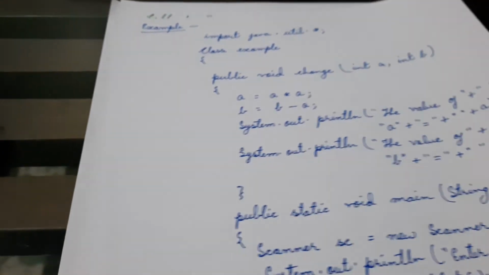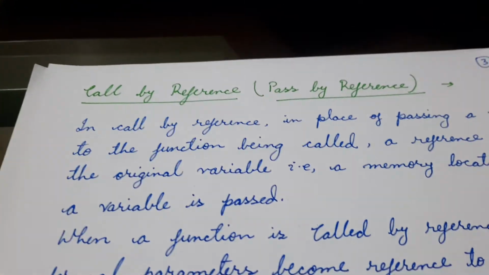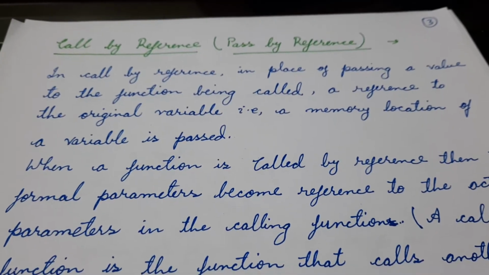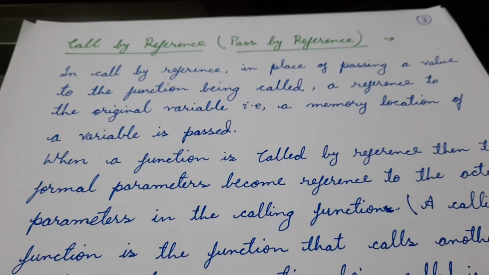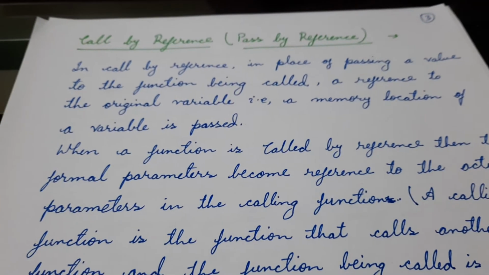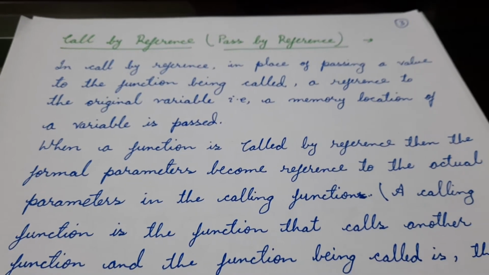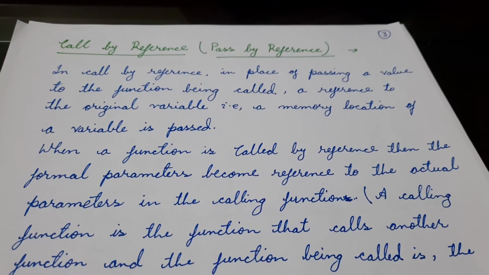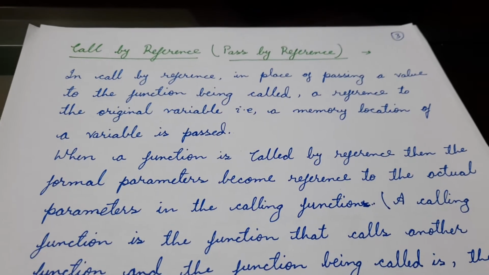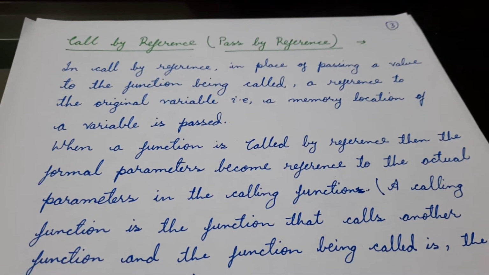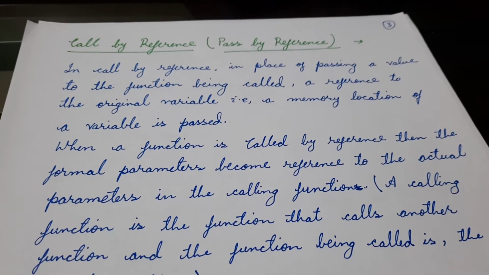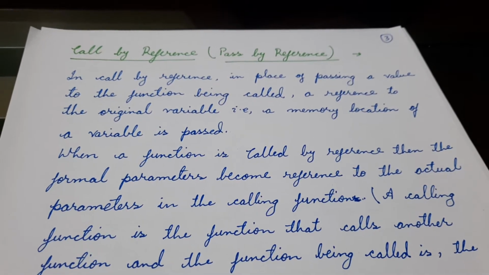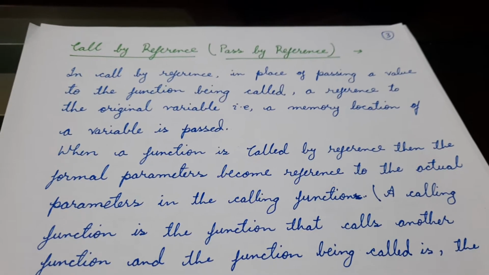The next one is call by reference. Call by reference is also called pass by reference. Now the major difference, before starting I would like to explain that in call by reference, changes made in the formal parameter also change the actual parameter, because the values are not copied, but their memory location is passed from the actual parameter to the formal parameter.